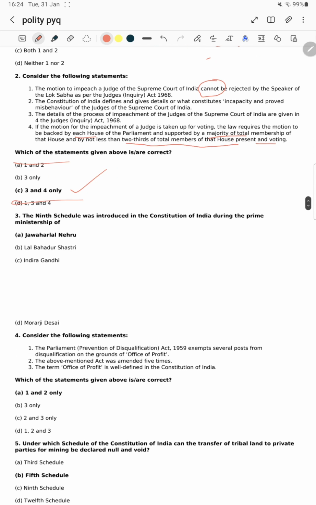Next, the third question. The Ninth Schedule was introduced in the Constitution of India during the Prime Ministership of Jawaharlal Nehru. We have discussed the schedules in the first class itself in the crash course. The Ninth Schedule was established during the First Constitutional Amendment Act. It is on land reforms. It was asked about the Jawaharlal Nehru period.